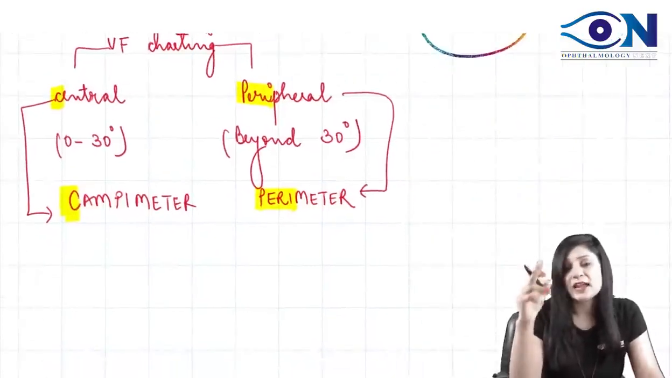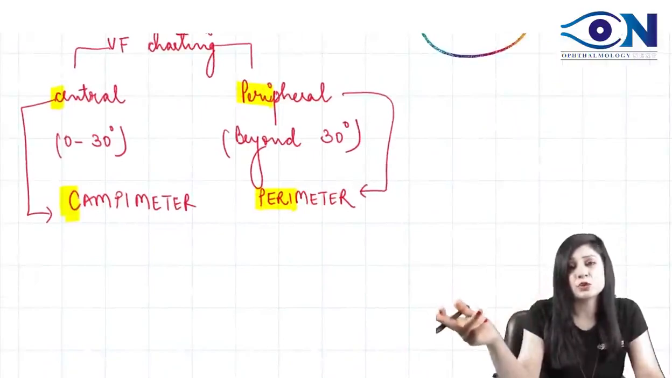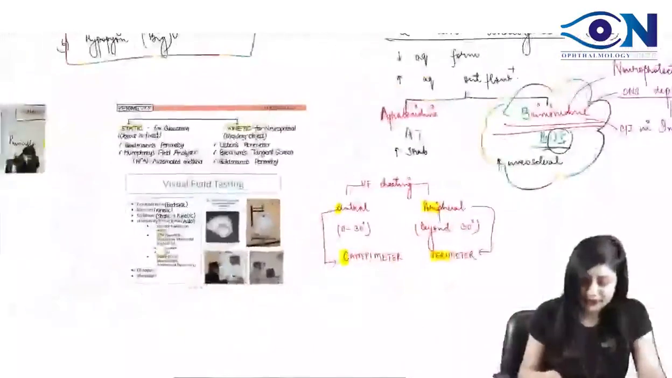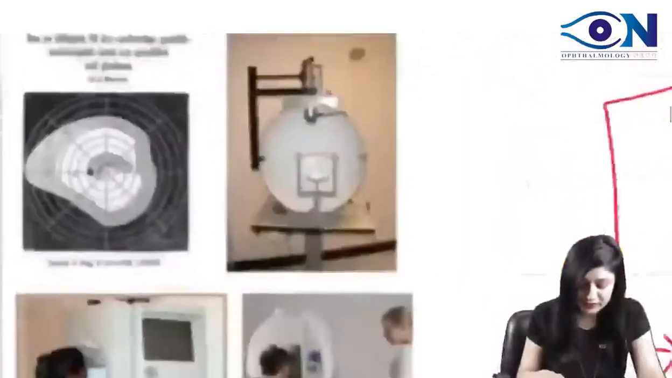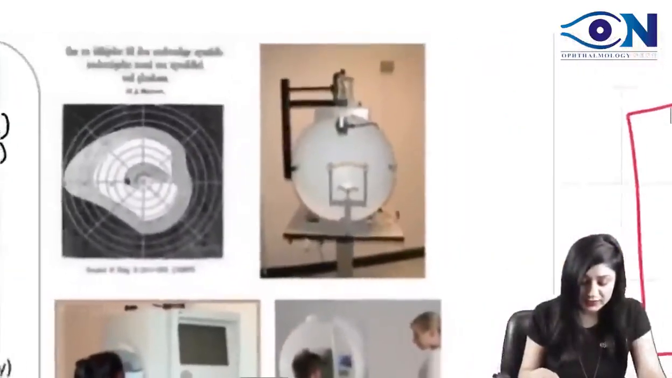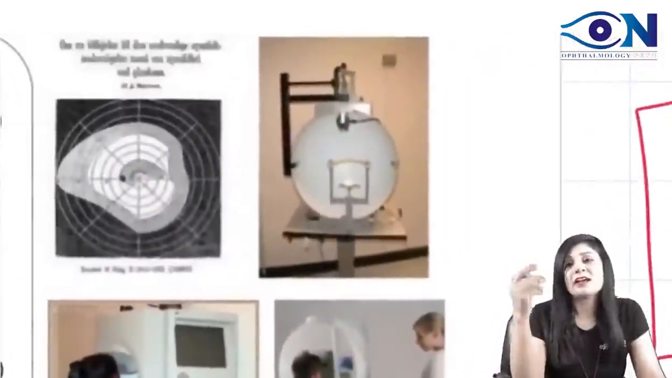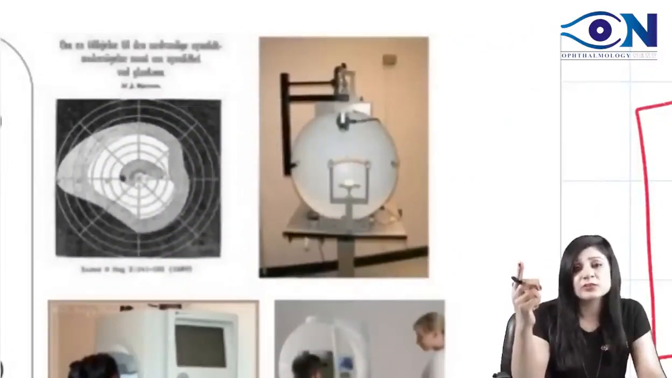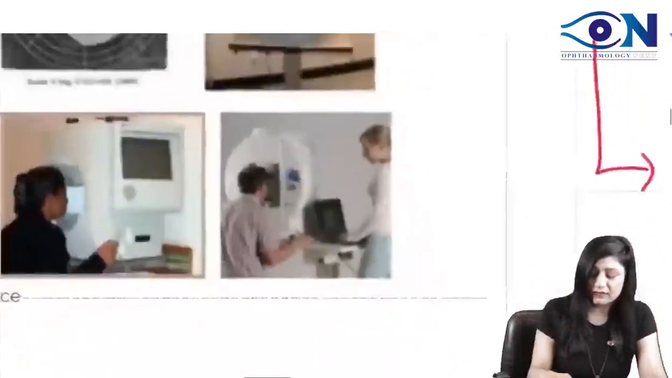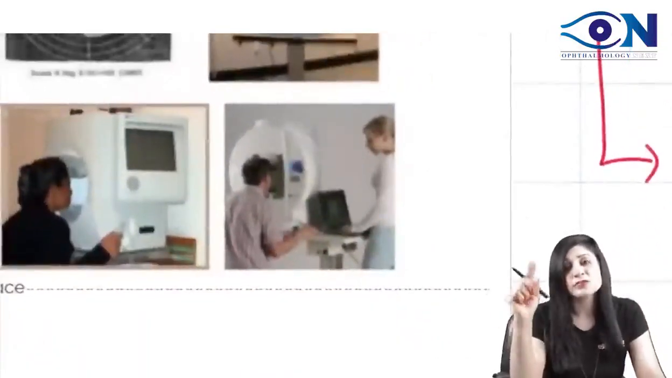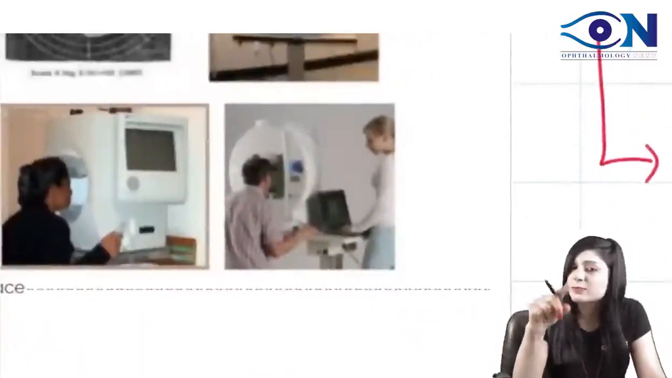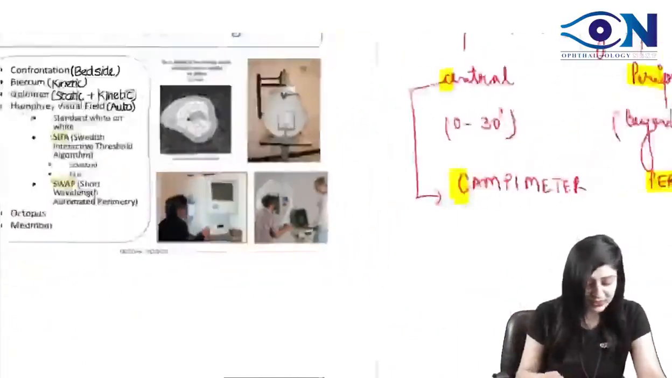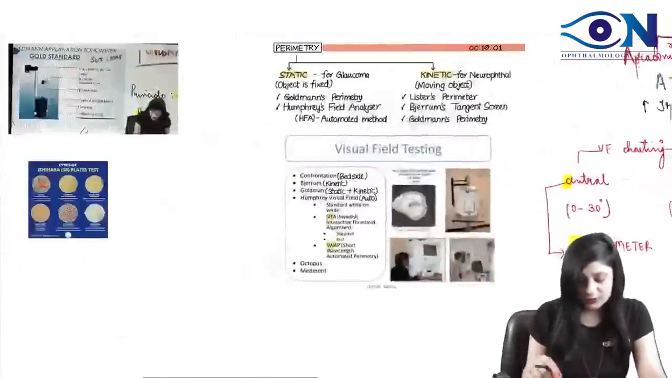Right? Gold standard is the Goldman's applanation tonometer for the IOP, and then this is your tangent screen, which is used for the central fixation also. So we can use tangent screens for the central vision. Then we can use different kinds of perimeters for the peripheral vision, Ishihara's plates for the color vision, and for the IOP we have tonometers, right? So this question is done, right?